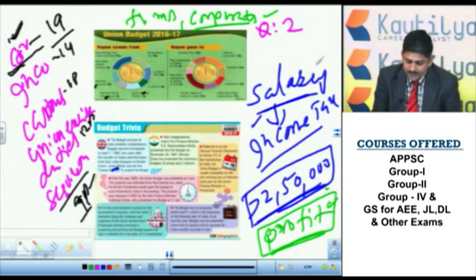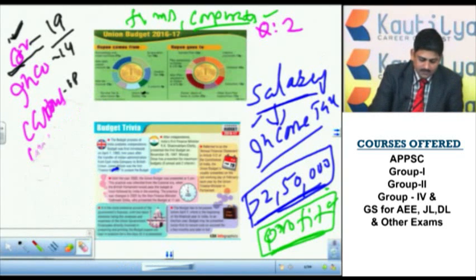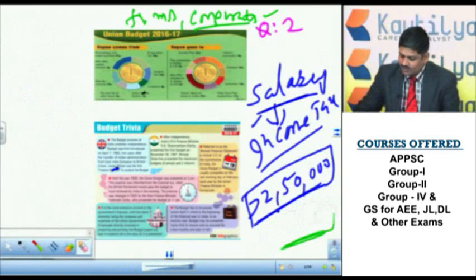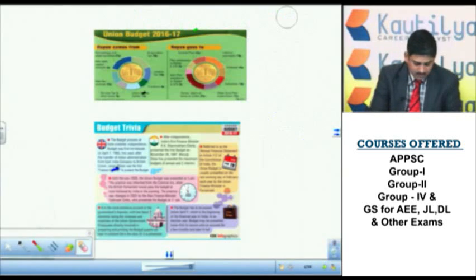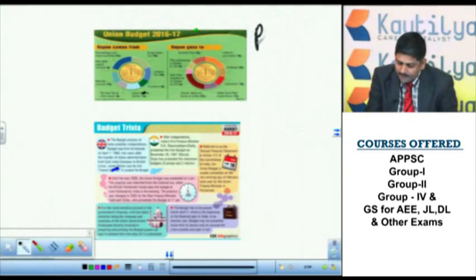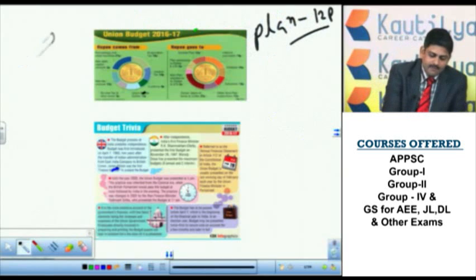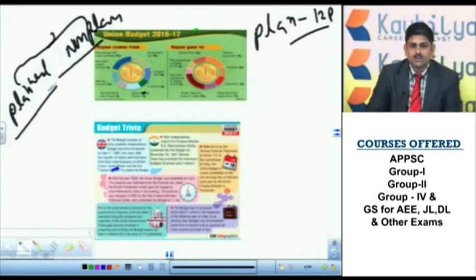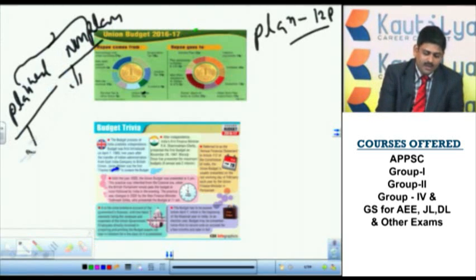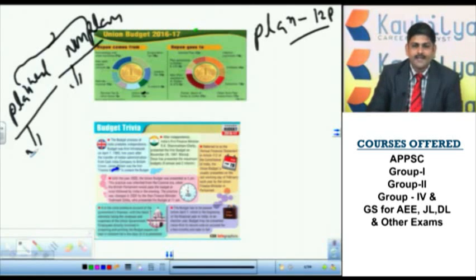Now if you see the spendings, those are another very, very frequently asked questions. Spendings, here plan 12%. Generally we have planned expenditure and non-planned expenditure. These two terms are there. Generally in the budget release it is used: how much is planned expenditure, how much is non-planned. You need not remember the aggregate amounts. Most of the time they won't ask you any aggregate amounts.